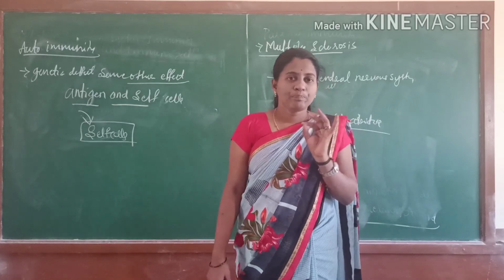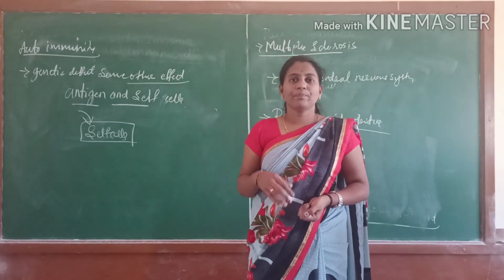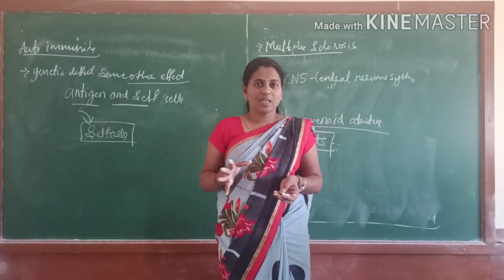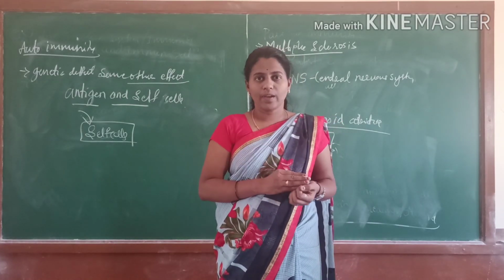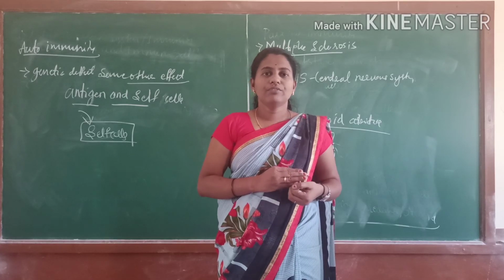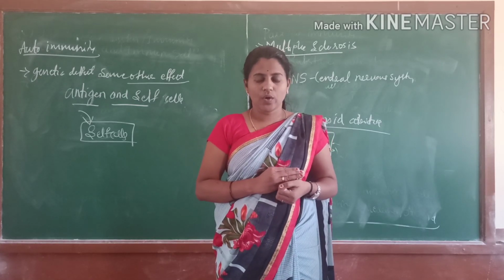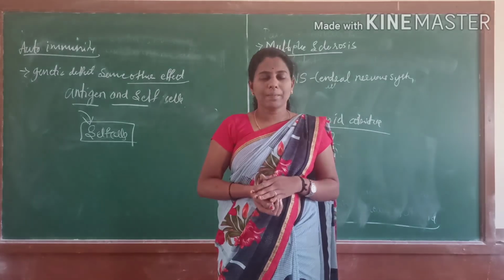This is the main content of today's class. Next class we will discuss the main immune system organs. If you have any doubts, please comment.